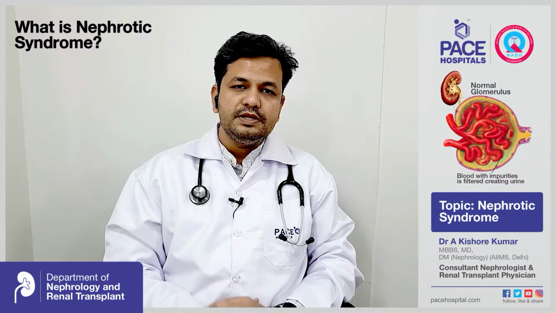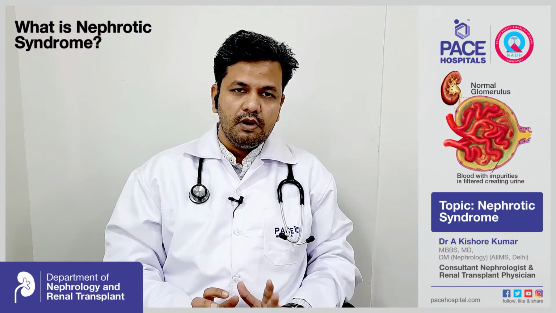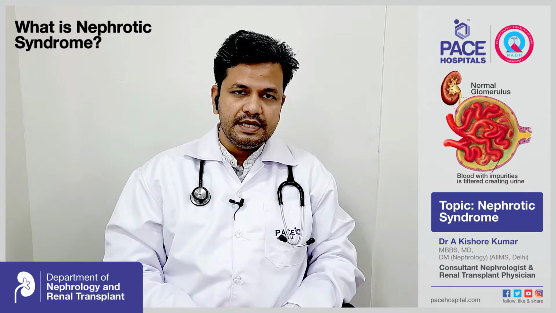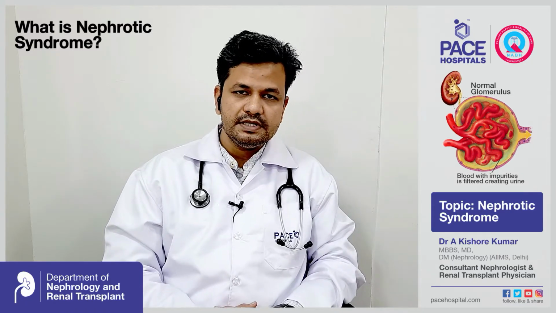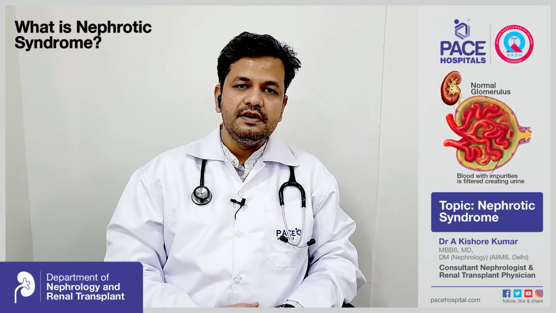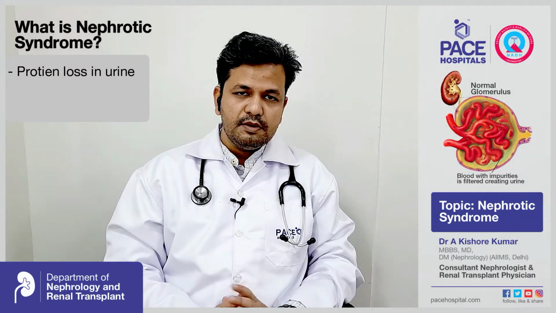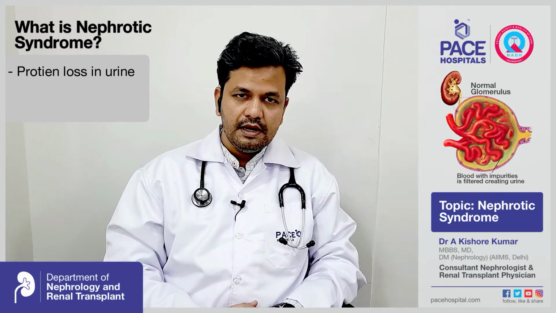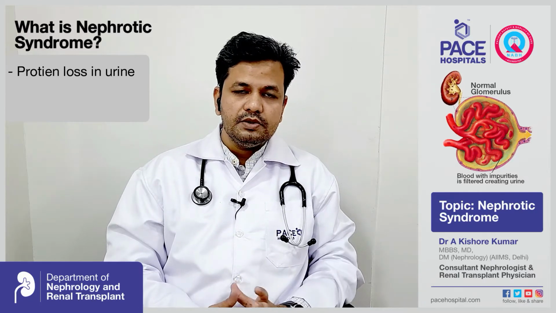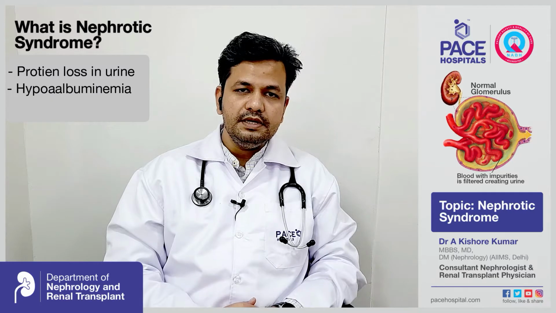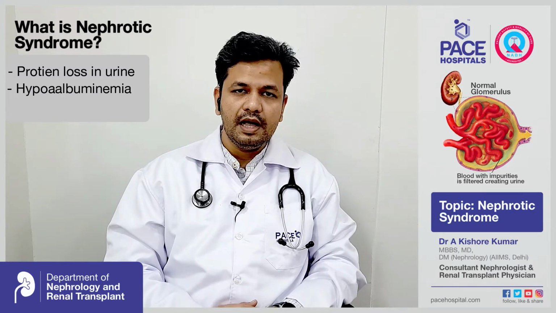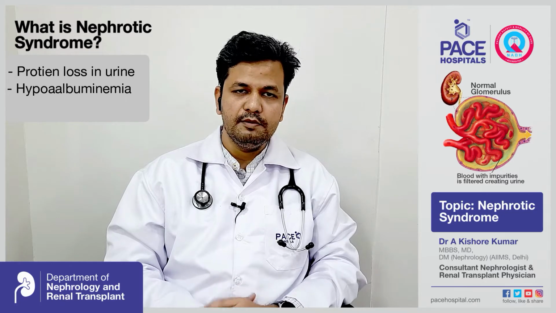As we all know, syndrome is a group or collection of signs and symptoms, and nephrotic means it is related to kidney. So the main definition of nephrotic syndrome includes, first, an excessive amount of protein lost in the urine, mainly albumin. And the second one, because of loss of albumin in the urine, the levels of albumin in the blood will decrease, which we call hypoalbuminemia, or low levels of albumin in the blood.